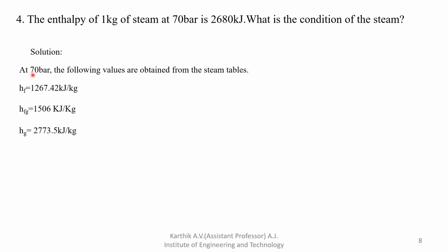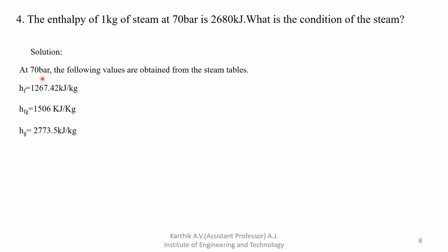So first, 70 bar pressure is given. For 70 bar pressure, what are the parameters? You just note down from the steam table. HF value is how much? 1267.42 kilojoule per kg. HFG value is how much? 1506 kilojoule per kg. Hg value is how much? 2073.5 kilojoule per kg. This is the parameter for 70 bar pressure.